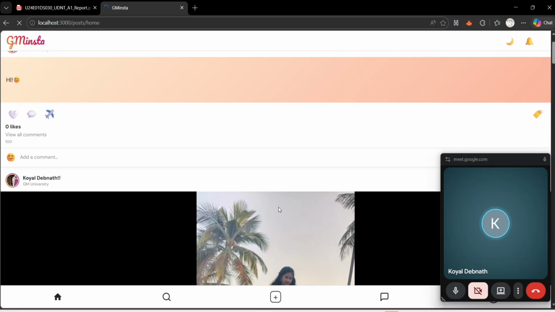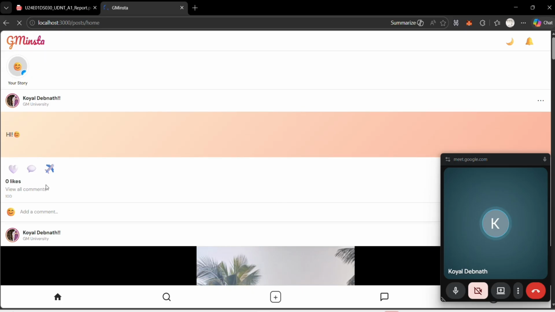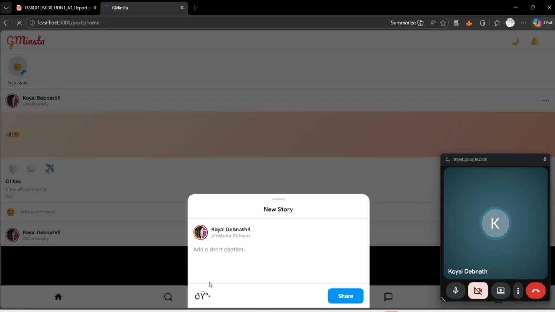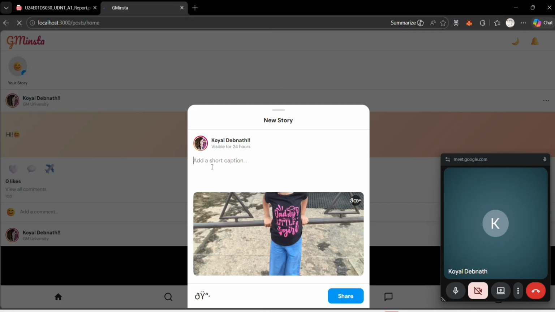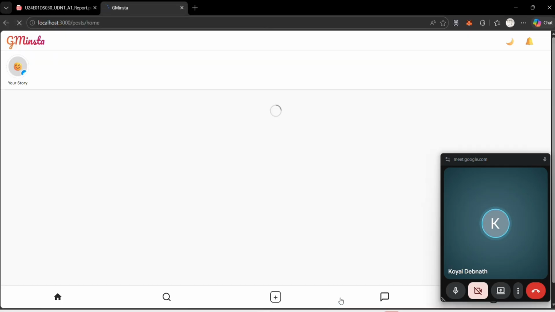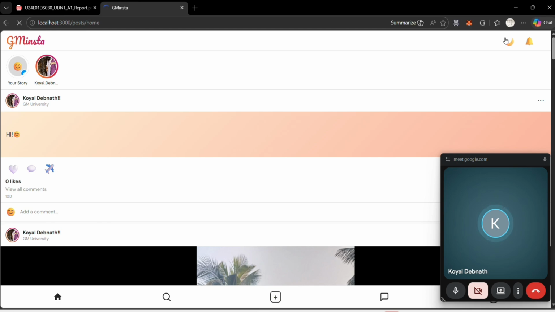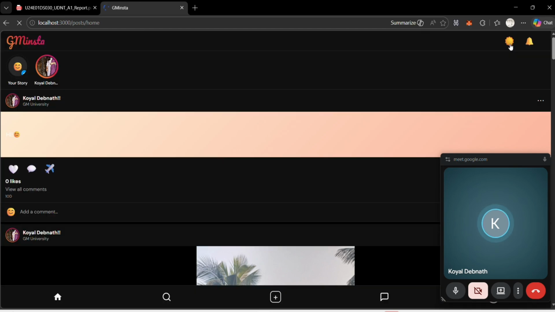After logging in, our home page will be opened. Here in the home page you can see the story part. Here we can upload a story like good morning. I will put good morning. So here I have shared the story. So here is the story. So I can upload the story. Here is a dark or light theme. I can change like that.